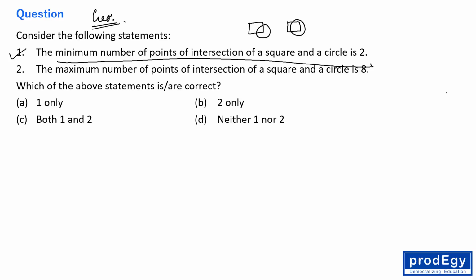And the second statement: the maximum number of points of intersection of a square and a circle is 8. Yes, this is also correct. If it is like this, it is like this, actually it becomes like this. So this is also correct. I will try this again.